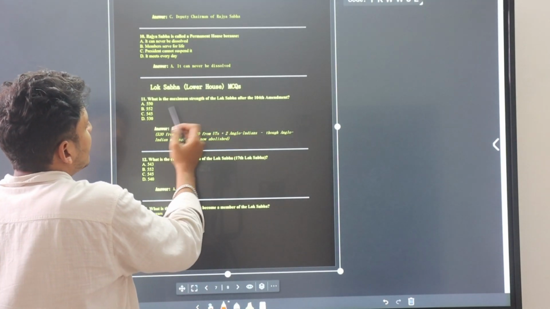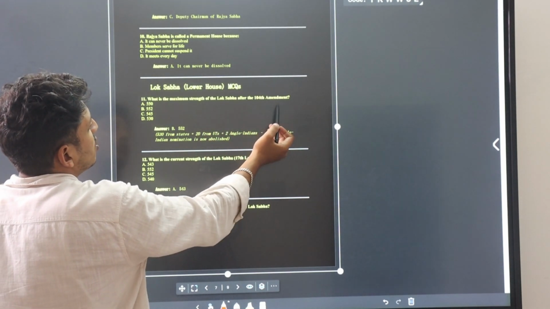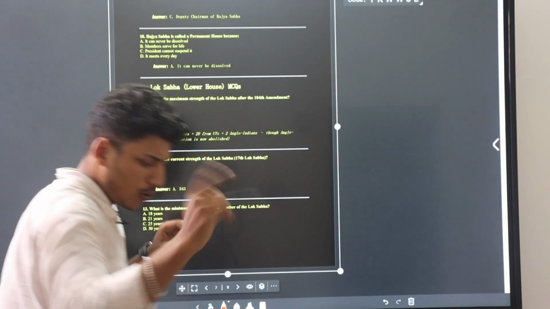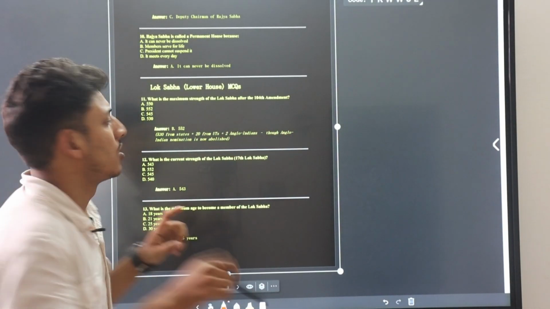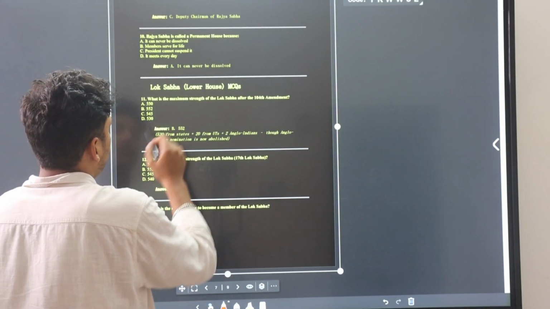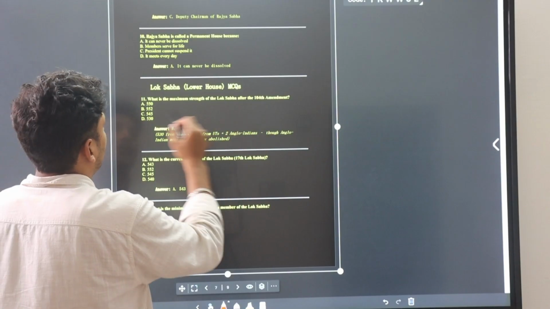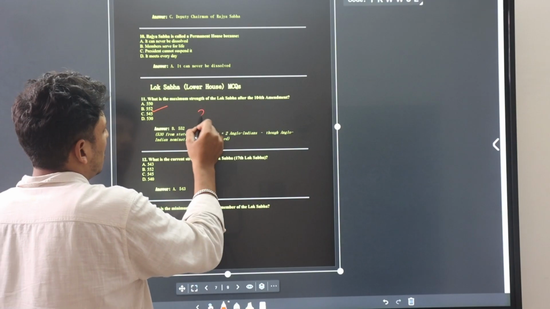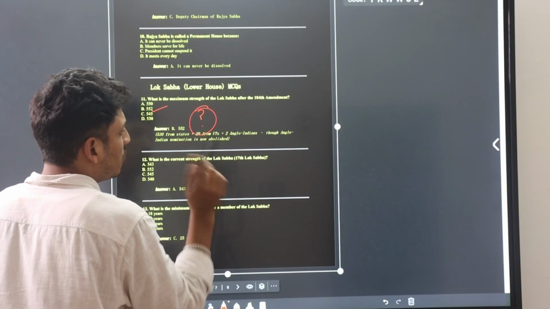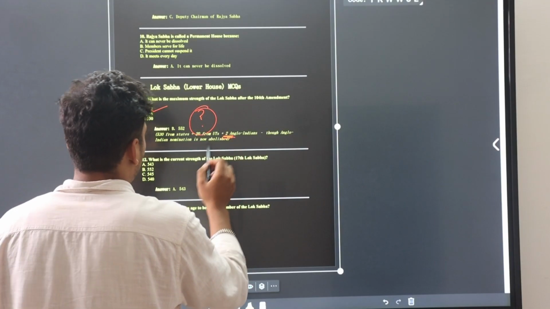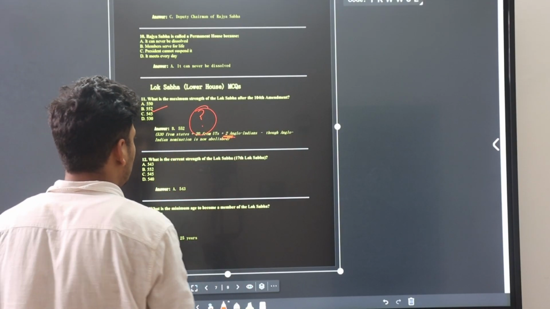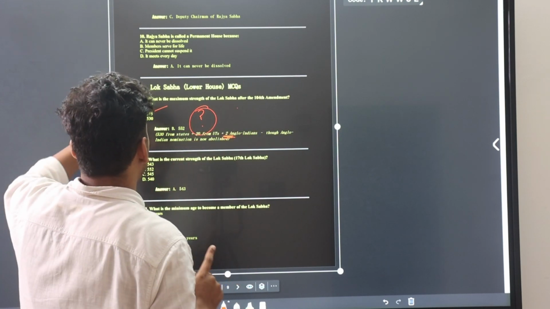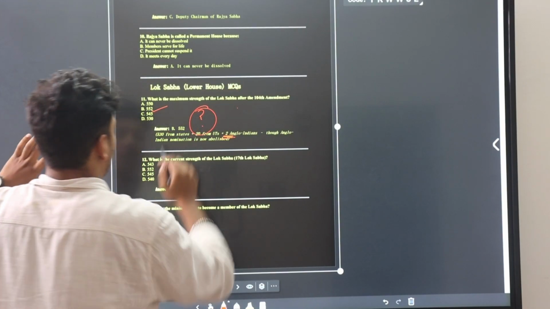Okay. MCQ. What is the maximum strength of the Lok Sabha after the 104th amendment? By the 104th amendment, we removed the Anglo-Indian posts which were nominated by the president. Okay. Now we have 552. Not sure, I'm doubting this question. We removed 2 posts, I know that, but leave this question. I will tell you the correct answer of this in the comments.